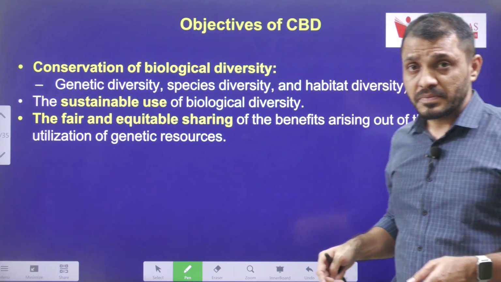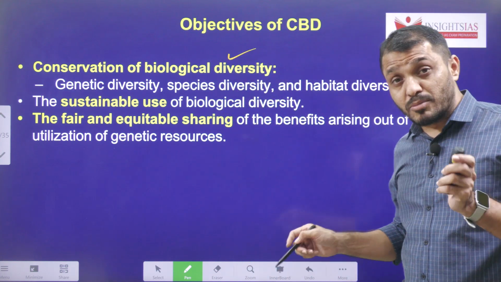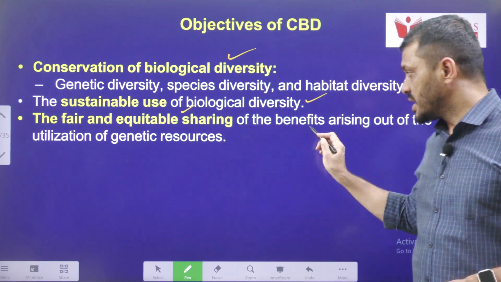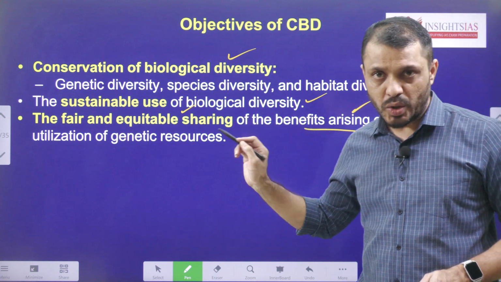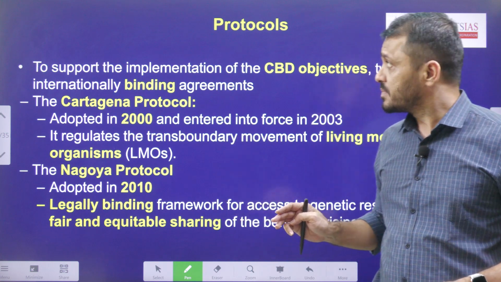Objectives of CBD, already we covered: conservation of biodiversity, sustainable use of biodiversity, and fair and equitable sharing of information related to genetic biodiversity. These are the three objectives of the Convention on Biodiversity.